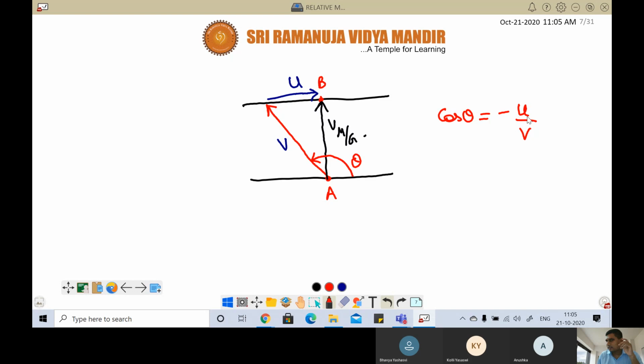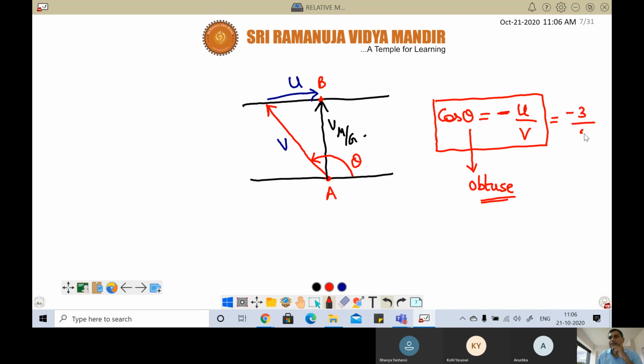Correct or not? I told this expression or not? Yes, sir. That we kept in sine square plus cos square theta equals 1. Correct. Since cos theta has some value, say -3, and v is given as 5, okay, -3/5 like this. So this is the man's effort, the angle made by the man's efforts with the river flow.